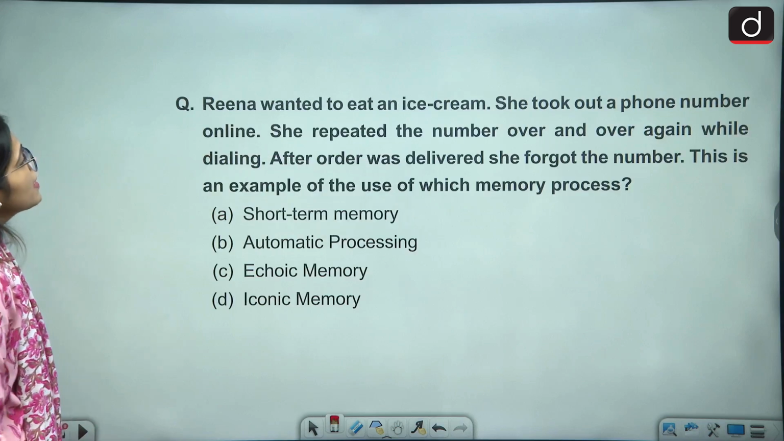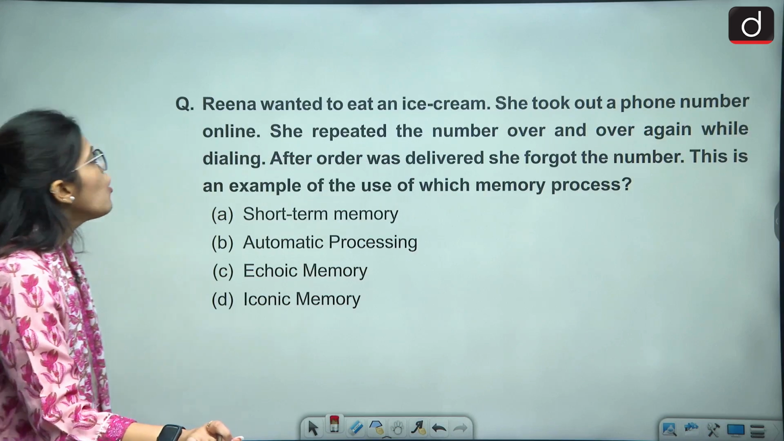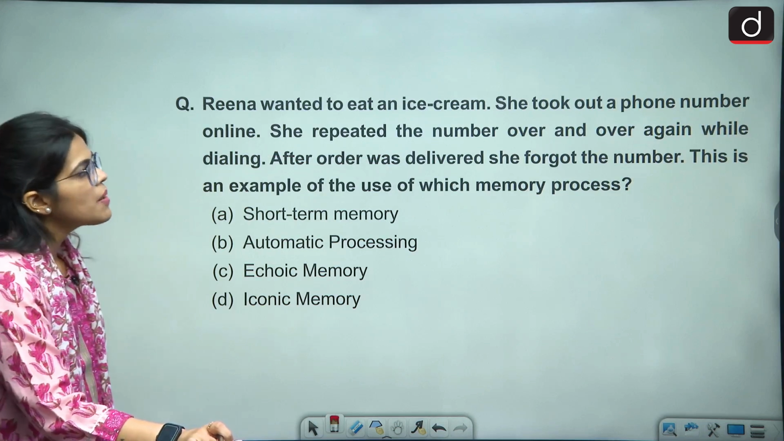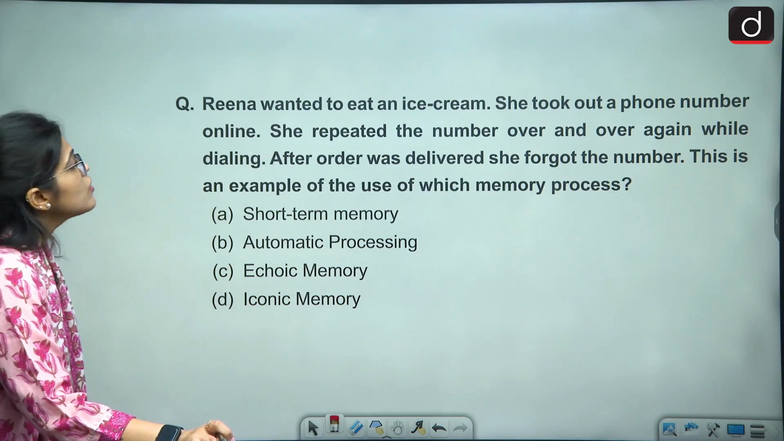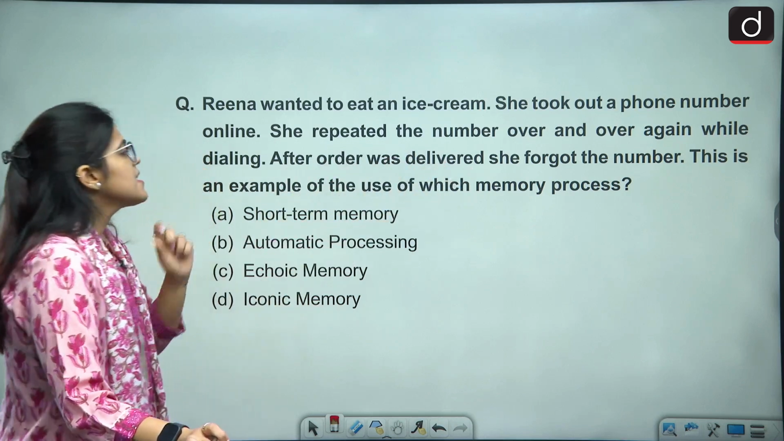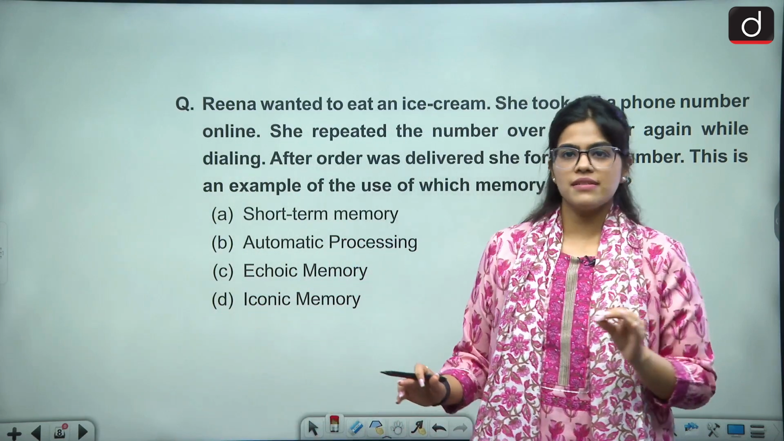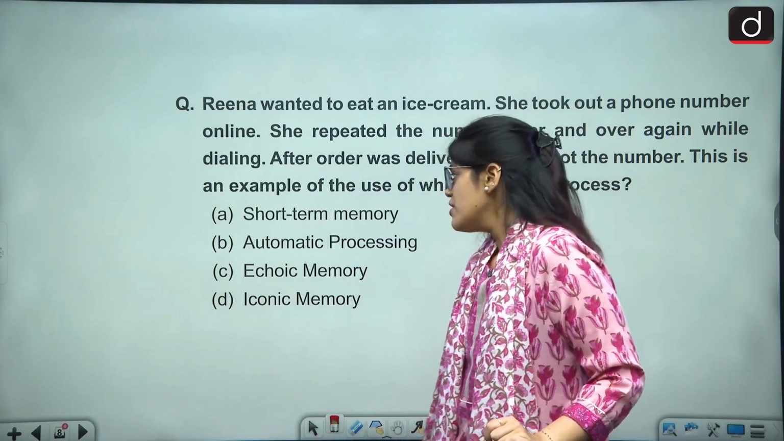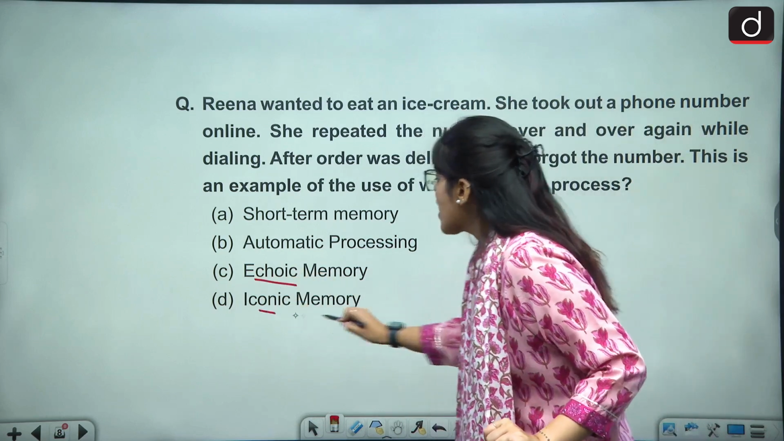Okay, then Reena wanted to eat an ice cream. She took out a phone number online. She repeated the number over and over again while dialing. After order was delivered, she forgot the number. This is an example of using which kind of memory process? Is it short-term memory, automatic processing, or is it iconic or echoic memory?